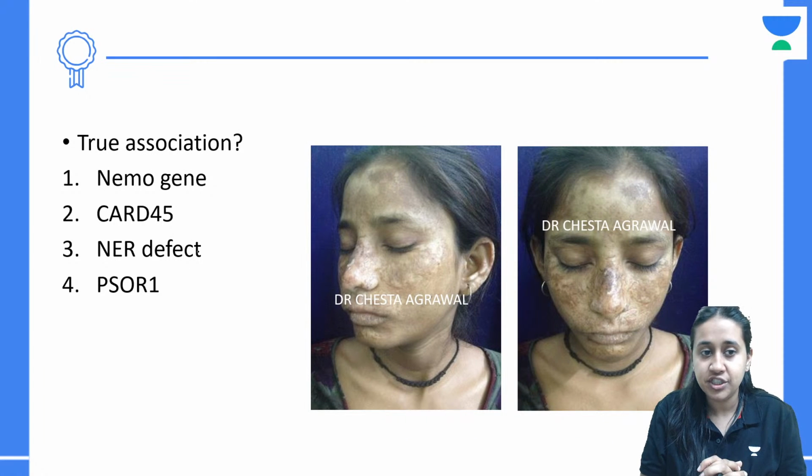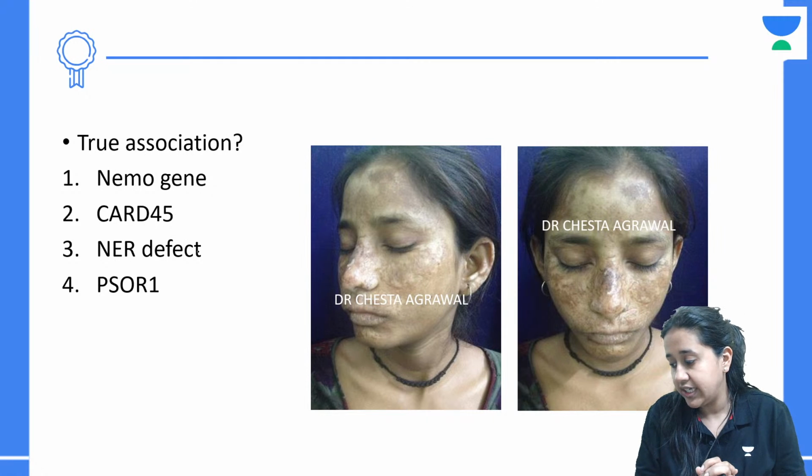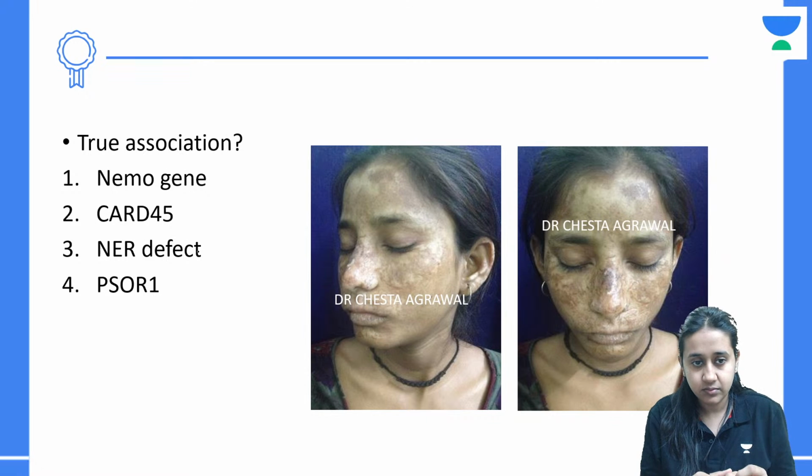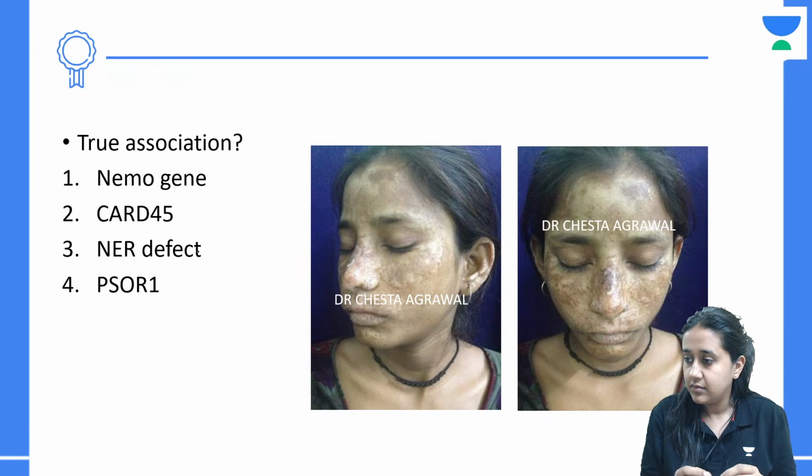Next question. This is one of my own patients. What is the true association? Nemo gene, CARD45, NER defect, or SOD1. What is the Nemo gene?